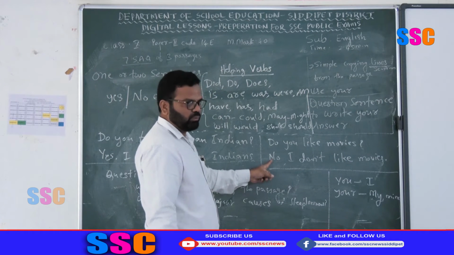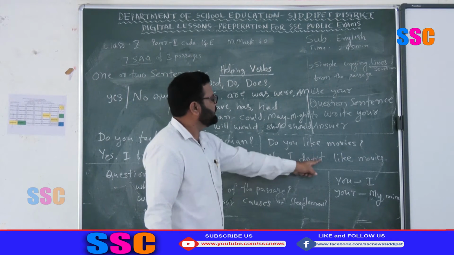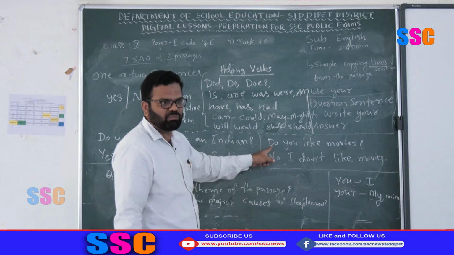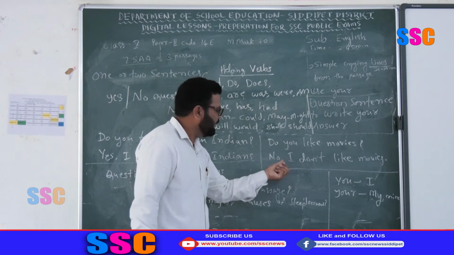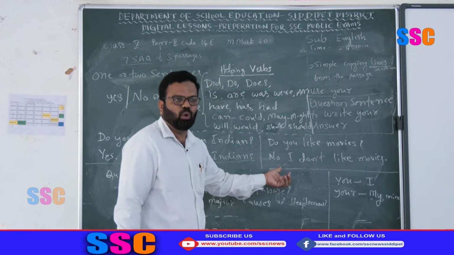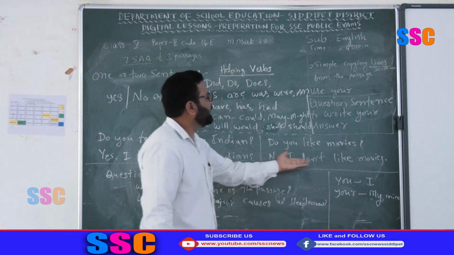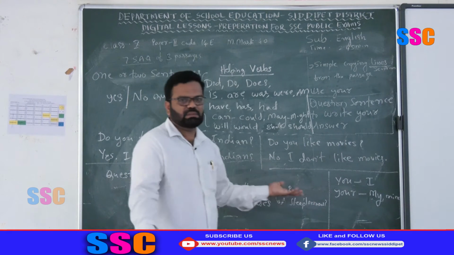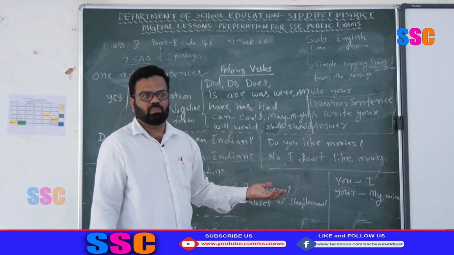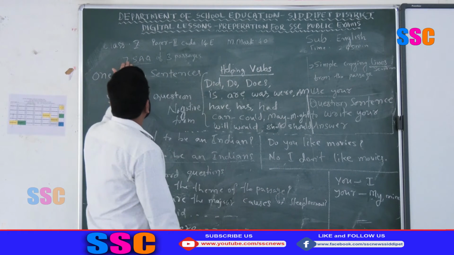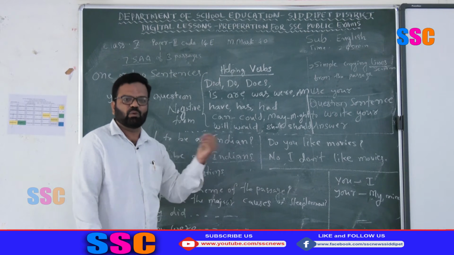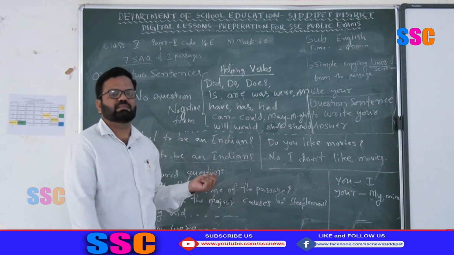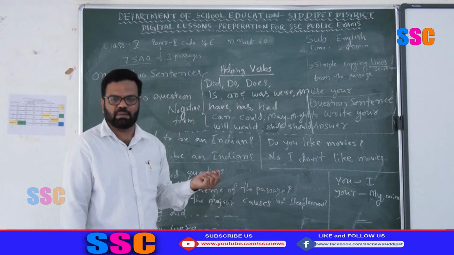Here, no, I don't. This don't is the negative form of do. This is a simple thing you have to change, that's all. If your option is no, No, I don't like movies. That's all. Among these 7 short answer questions, you may find 1 or 2 yes or no questions. Simply you will get 2 marks or 3 marks sometimes.